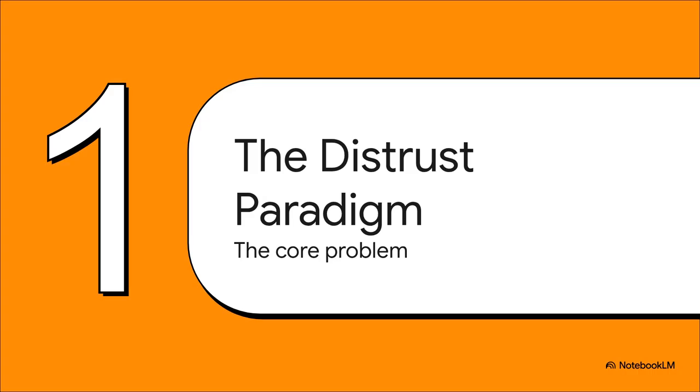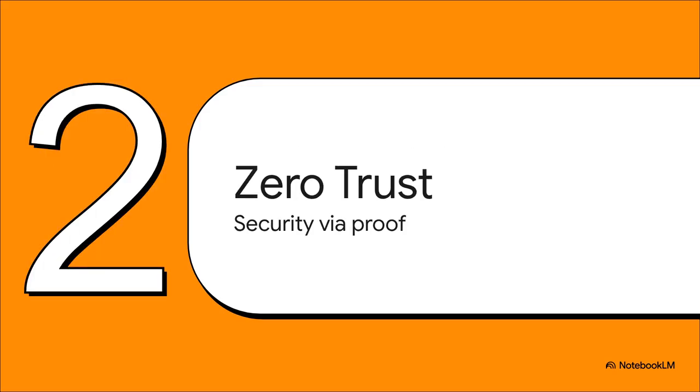Okay, first up, the distrust paradigm. Let's just lay out the core problem. In any of these peer-to-peer networks, you've got to start with one simple, kind of paranoid assumption. You can't trust anyone. You just can't assume people are who they say they are or that they're here to play nice. So, how does GenosDB tackle this chaos? Well, it all starts with a really powerful idea: zero trust. It basically means you stop making assumptions about people and start demanding proof for everything.